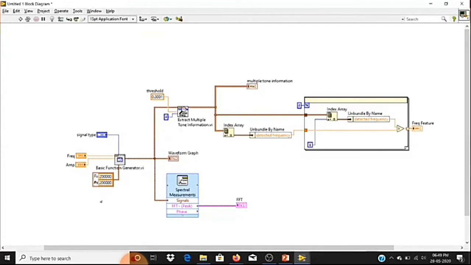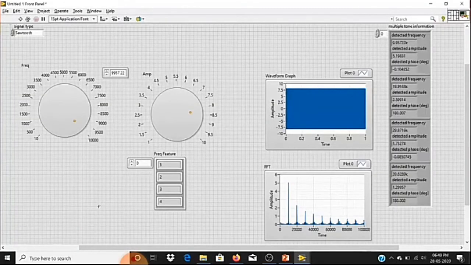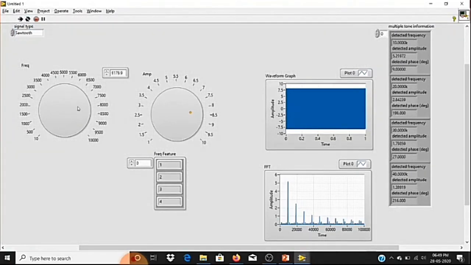Now let me run this. Now you can see the frequency will not fluctuate. Why? Because I have increased the number of samples, so I have more information to process. That is the reason we got a random value before.